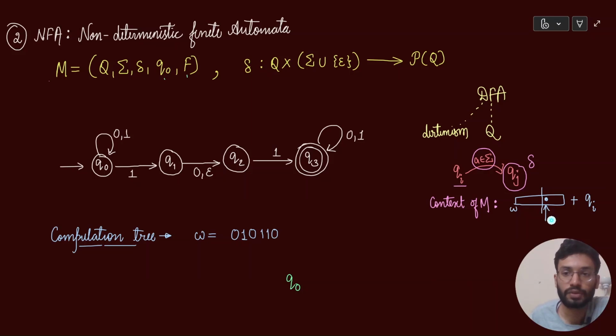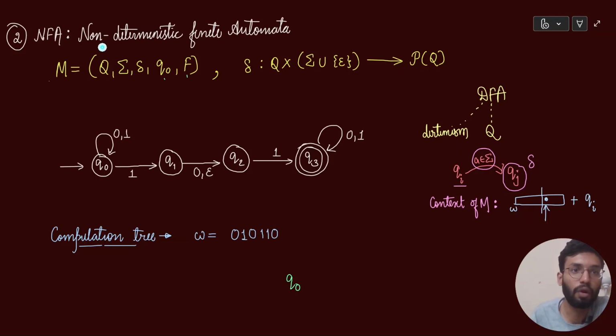I can just complete the rest of the computation very easily. So all I need to know is the computation of a machine M. At every point of time, which state my machine was in before, I do not care about that. The only thing I care about is the point where I am currently. This is my context of a machine M. So context of a DFA will contain exactly one state.